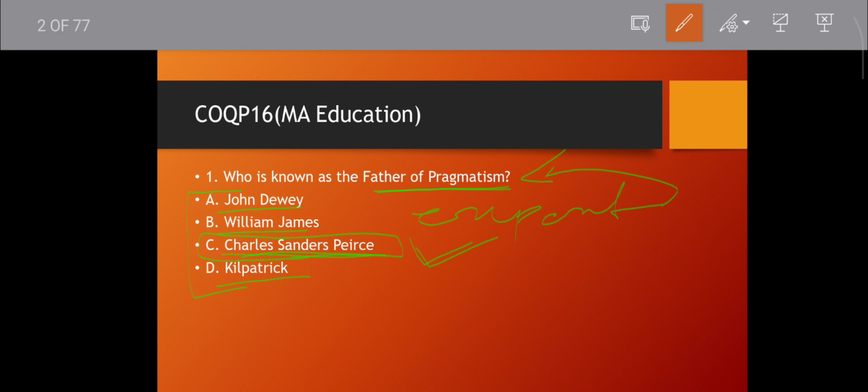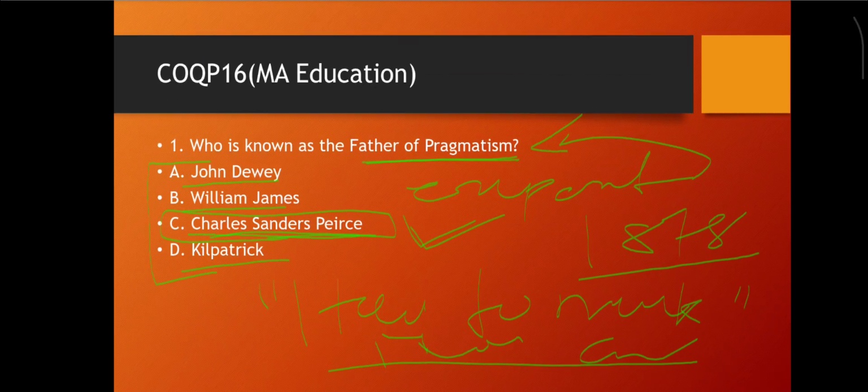Why? Because the term pragmatism first appeared in 1878, in an article by Charles Sanders Peirce, "How to Make Our Ideas Clear." This is the article in which the term pragmatism evolved. Okay, then move to the next question.